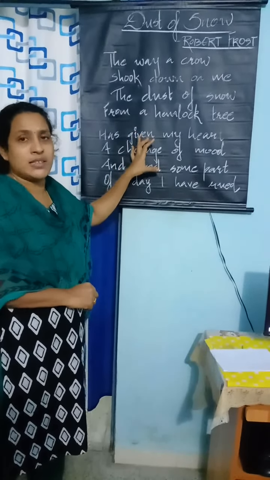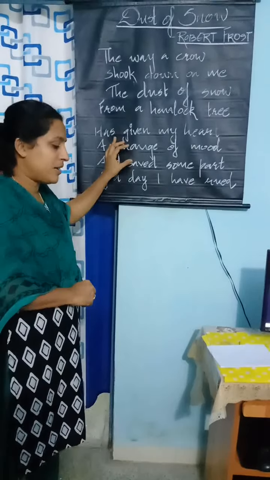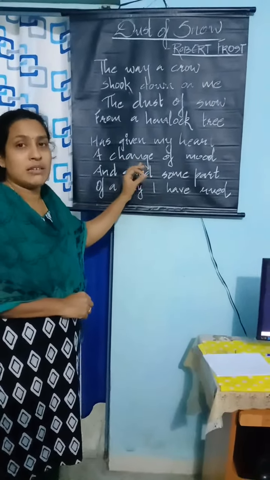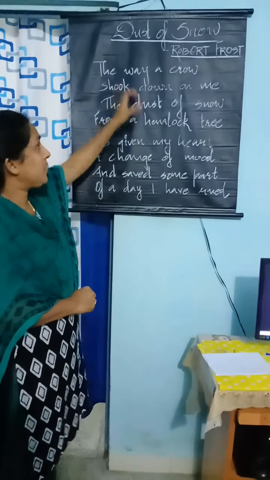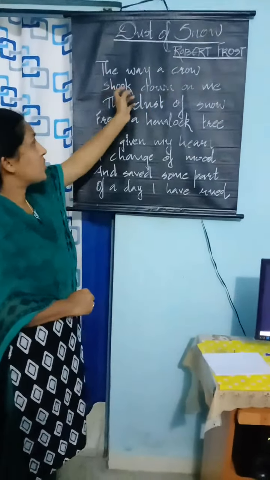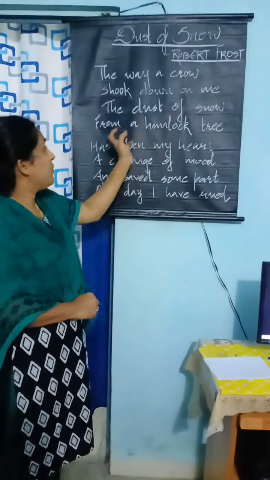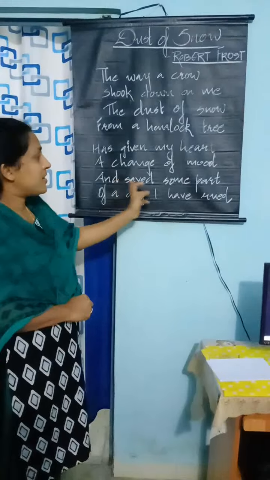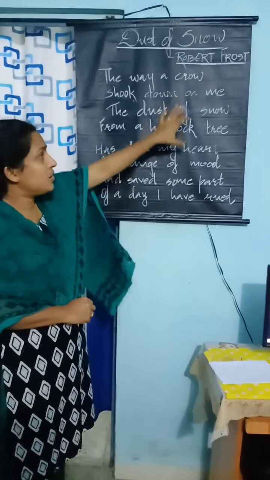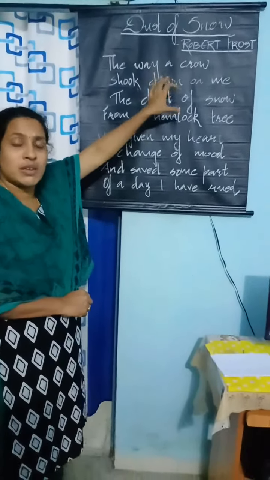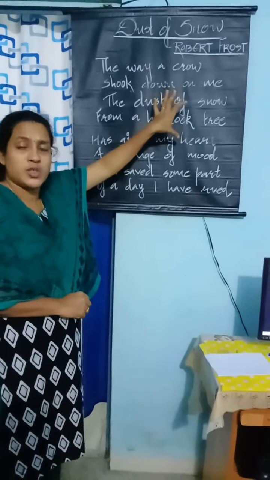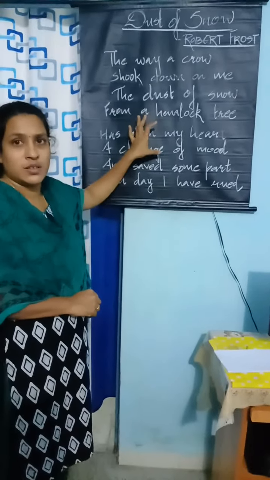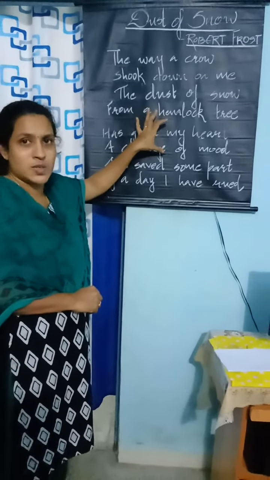Another poetic device is enjambment. Enjambment is when the same sentence continues to the next line without any punctuation marks. Here we can see the same sentence: a crow shook down on me, and snow from a hemlock tree, heart, a change of mood and saved some part of a day. Here all the lines continue to the next line without using any punctuation marks. So here the device used by the poet is enjambment. These are the poetic devices used in this poem.